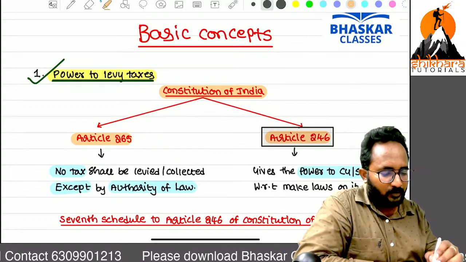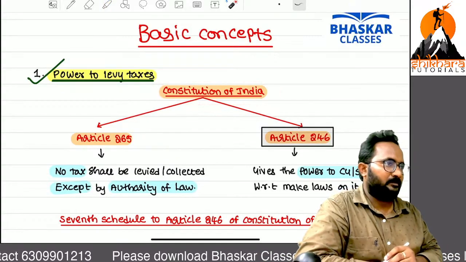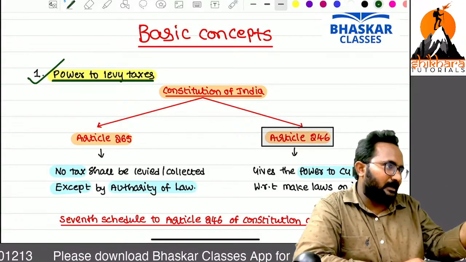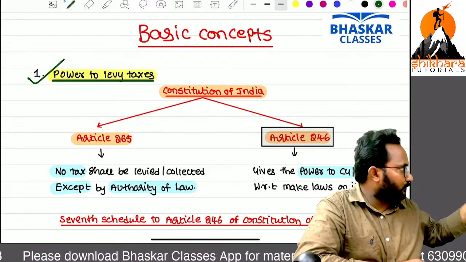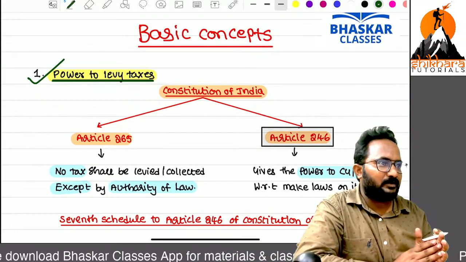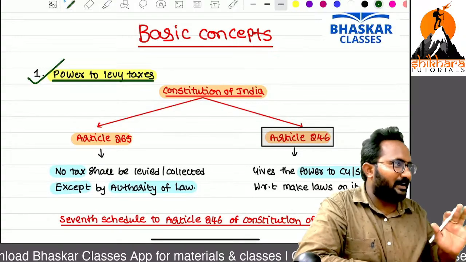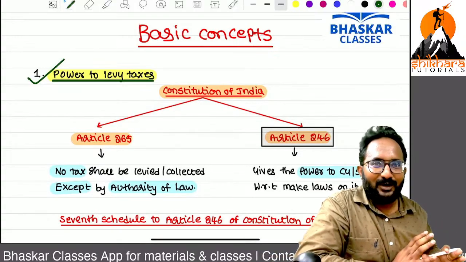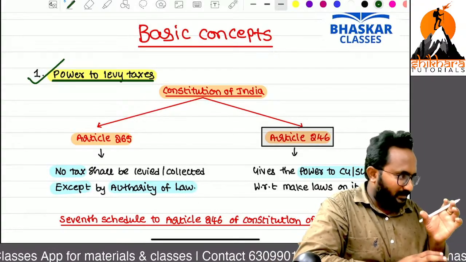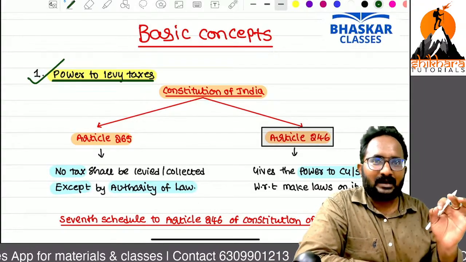Can you tell me for whom the power is given? Government. But in the Constitution of India, we have article numbers, just as in an Act we have sections. How many article numbers do we have, and what is article 1, article 2? Not required. In this discussion, I want to tell you 2 article numbers.